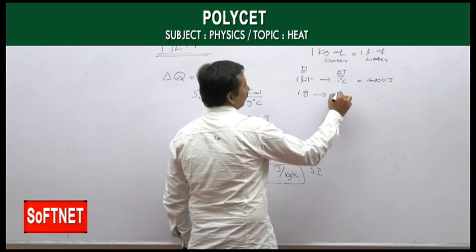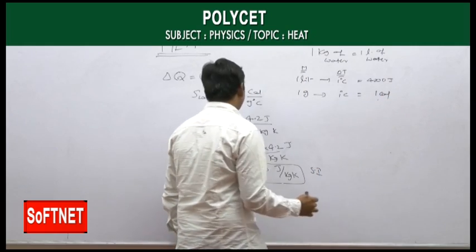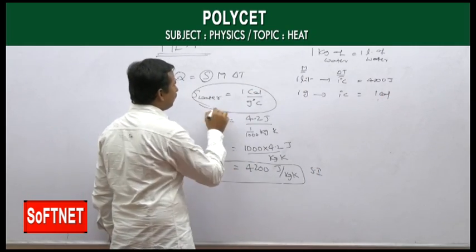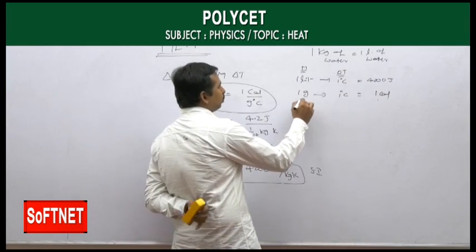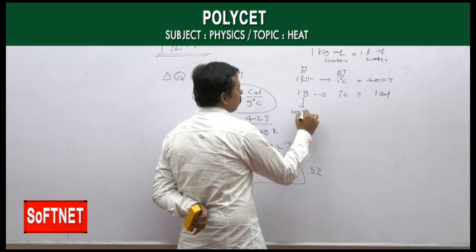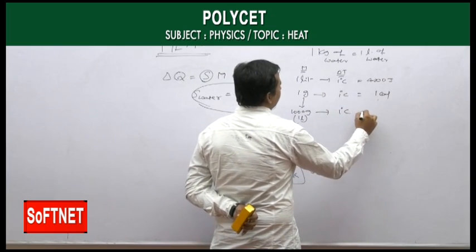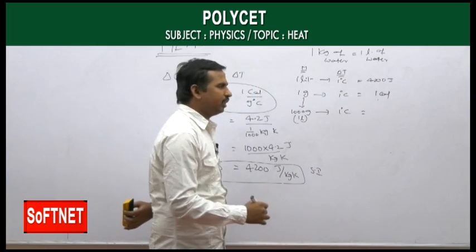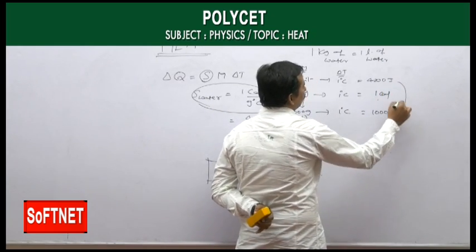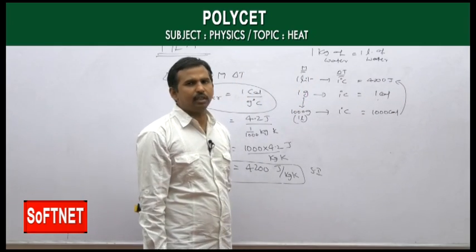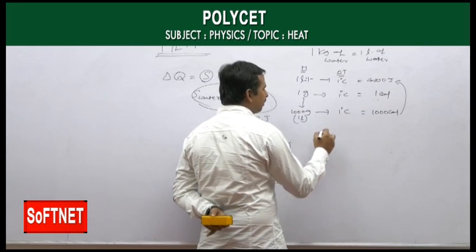If you are taking 1 gram, for the same 1 degree Celsius, then the required amount of heat energy is 1 calorie, because the specific heat capacity in CGS is 1 calorie per gram degree Celsius. Then if you are raising 1000 grams, which is 1 liter, by 1 degree Celsius, the heat energy required is 1000 calories, which is equal to 4200 joules.